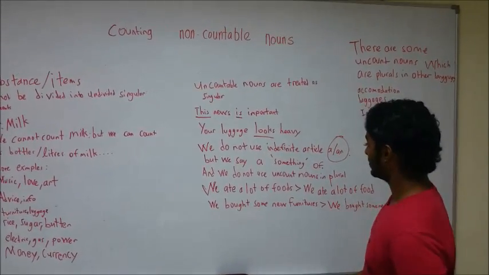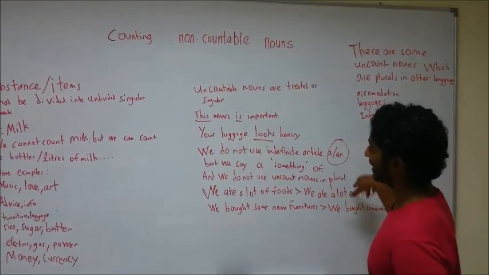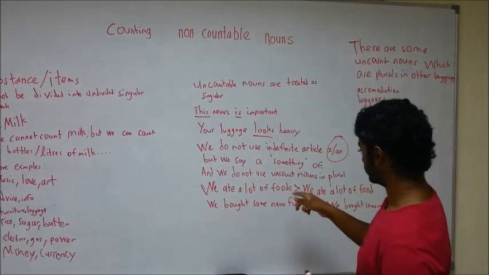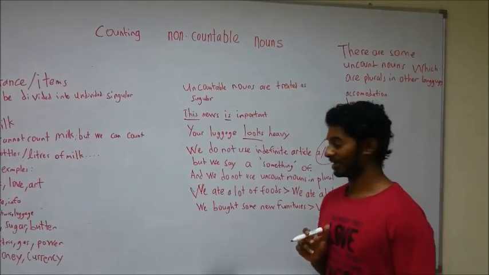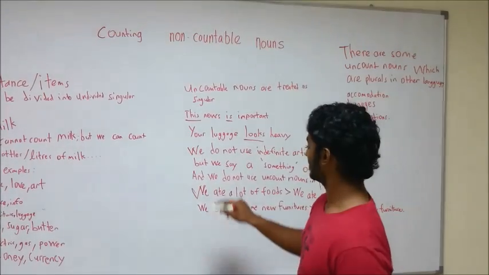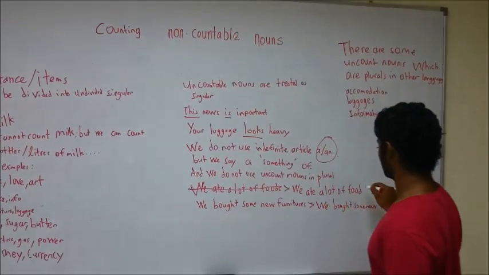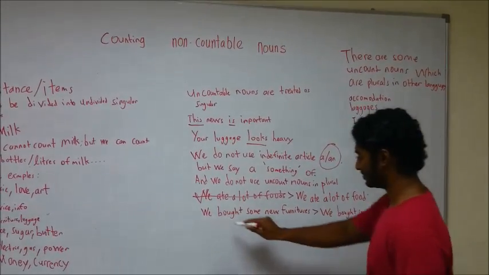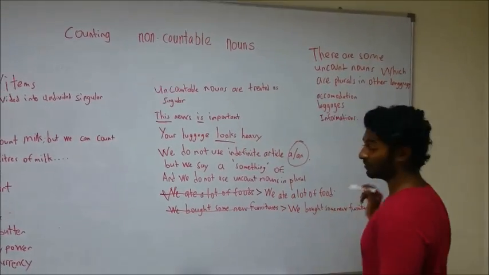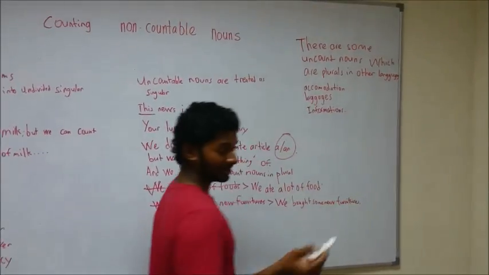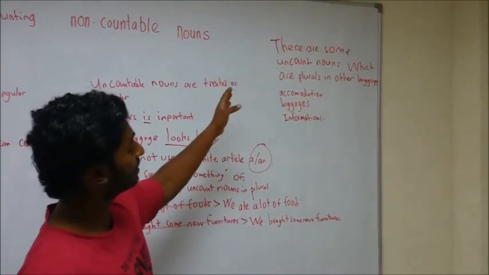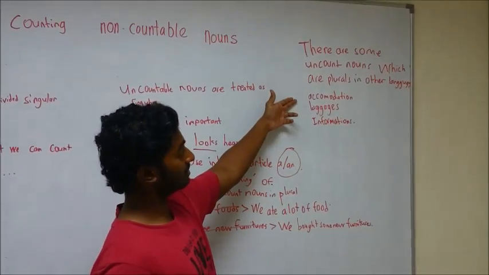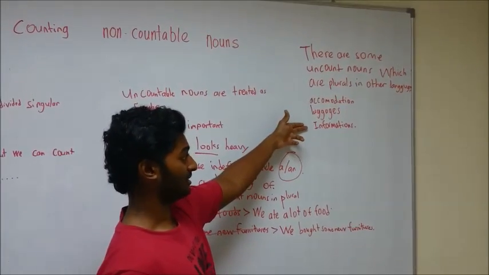And we do not use them in plural forms, like I stated earlier, and these are the examples. We ate a lot of foods. Grammatically, this is very incorrect. So what we do is, we cancel this and we use this. For example, we bought some new furnitures. No such thing. We bought some new furniture. Last but not least, there are also some uncountable nouns which are plural in other languages, like accommodations, luggages, informations.